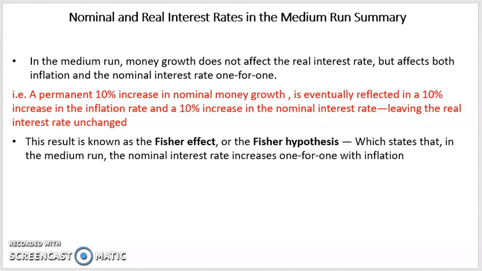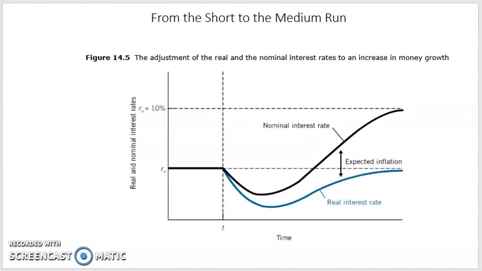And the adjustment of the real and nominal interest rate to the increase in money growth between the short and the medium run can be shown in this figure here, figure 14.5. Figure 14.5 shows the adjustment over time of the real interest rate and nominal interest rate to an increase in nominal money growth from 0% to 10%, for instance, starting from the time t here.